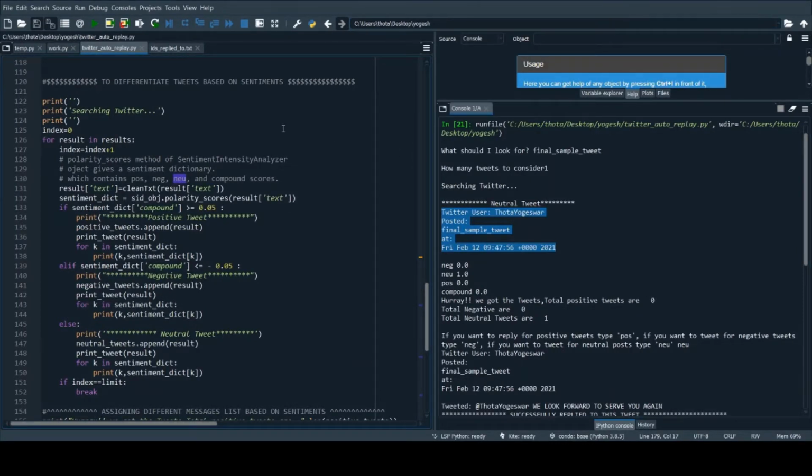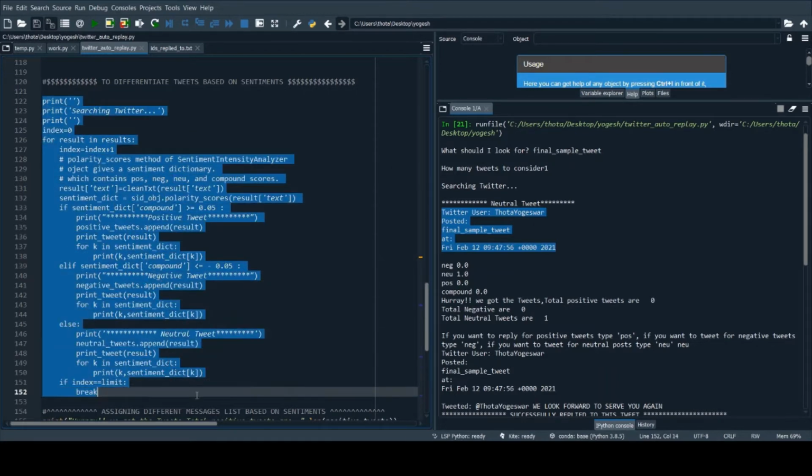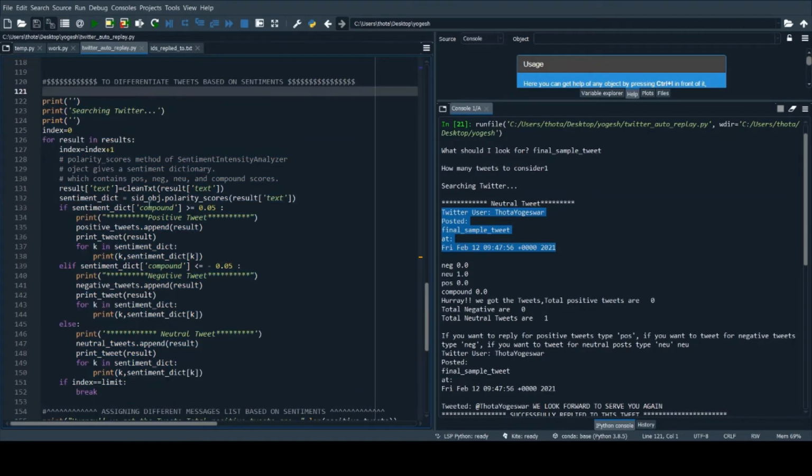Now this particular section of code analyzes the sentiment of the tweets and differentiates whether it is a positive one, negative one, or a neutral one, based upon the compound value of that tweet.